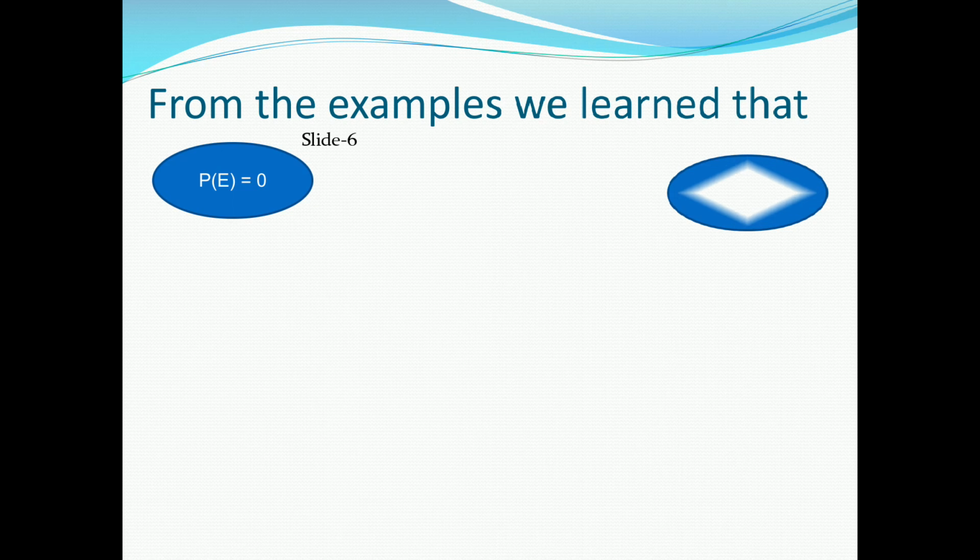From the examples we learned that, in the sixth slide, we learned that probability is equal to 0, that is an impossible event. And in the seventh slide, we learned that probability is equal to 1. It will take place 100%, it will not take place 100%. Okay, impossible event, possible event.